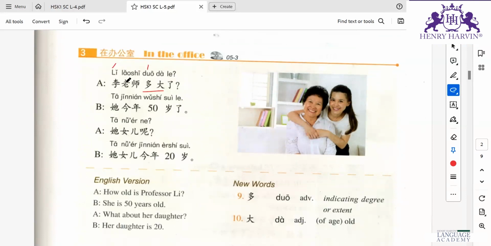Laoshi is not professor. Here they have written professor, just replace it with teacher. How old is teacher Li? Then B says, Ta jin nian wu shi sui le.